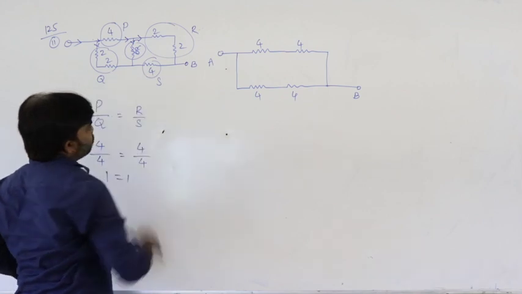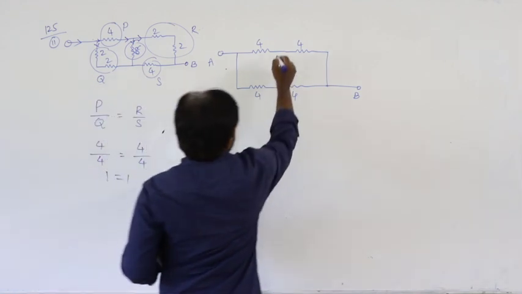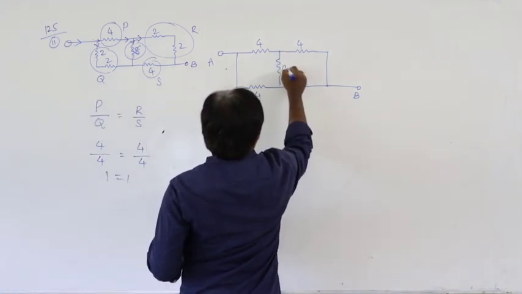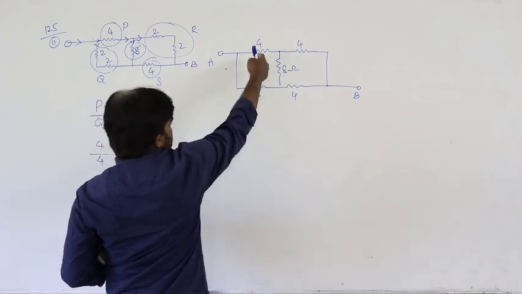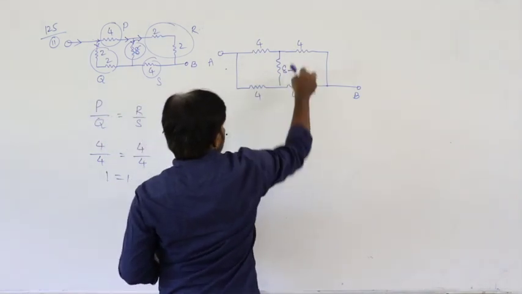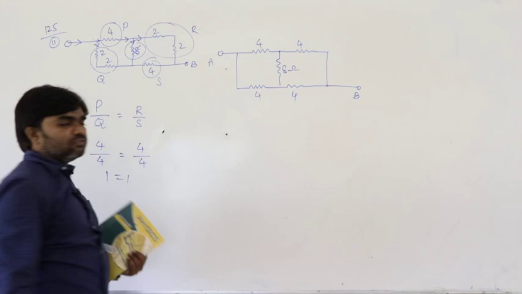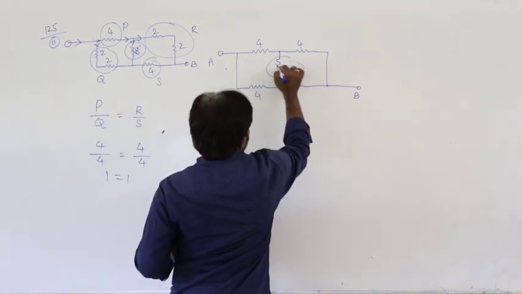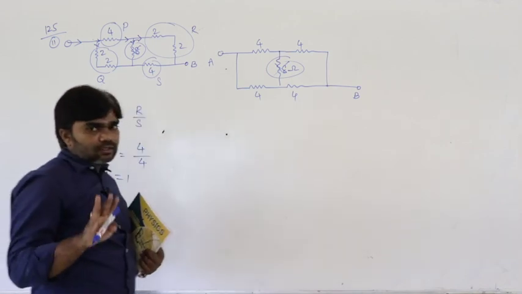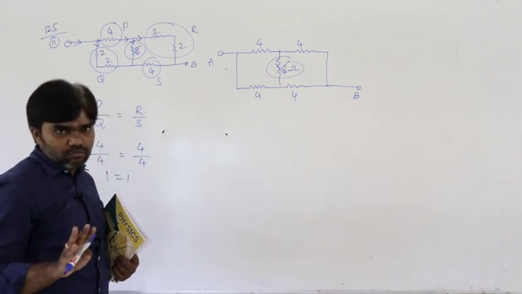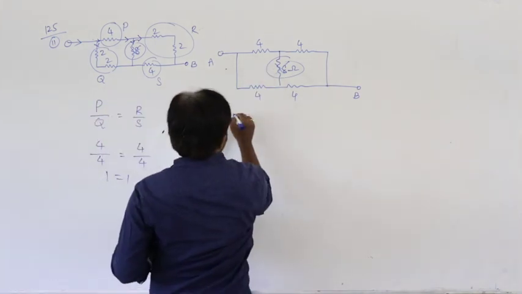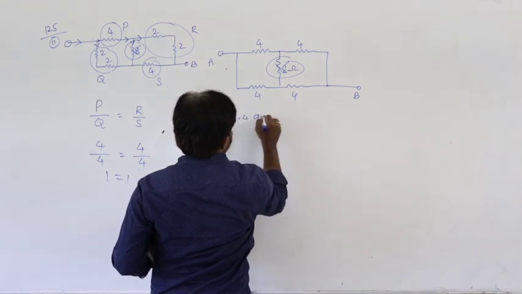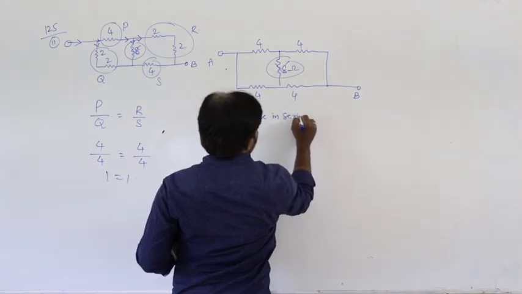Here we have 8 ohms, but the bridge is balanced, P by Q is equal to R by S, 4 by 4 is equal to 4 by 4. So that is 1. That means the 8 ohms is neglected. There is no current passing through the 8 ohms. That means 4 comma 4 are in series.